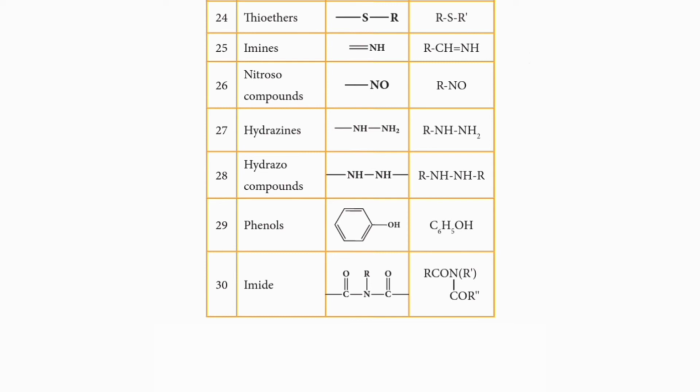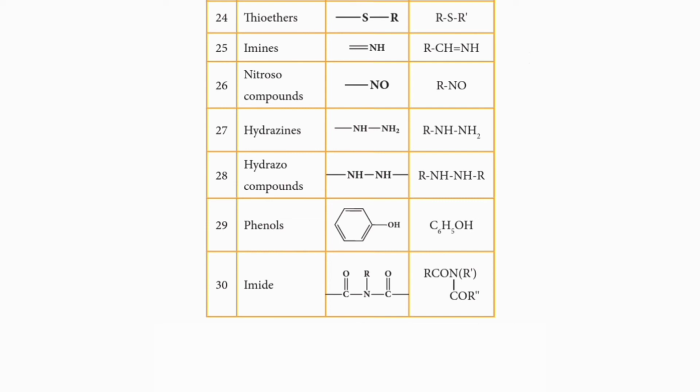Phenols react differently with other chemicals, other compounds, than simple alcohols. So a special class is given for phenols as the 29th serial.